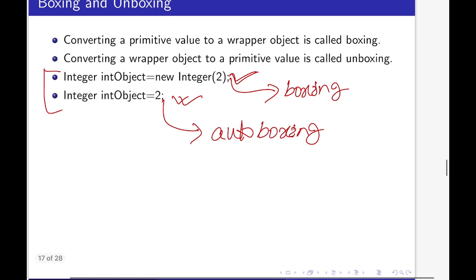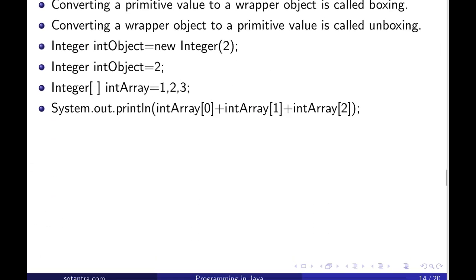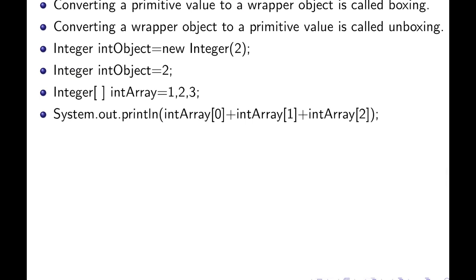Similarly we have auto unboxing. Let us see the example here. So we have one int array, and this int array is of type Integer. So Integer int array 1 2 3 we are writing. Curly braces is missing. So Integer int array 1 2 3, and here we are just writing the primitive values 1 2 3. So this one is an example of auto boxing.